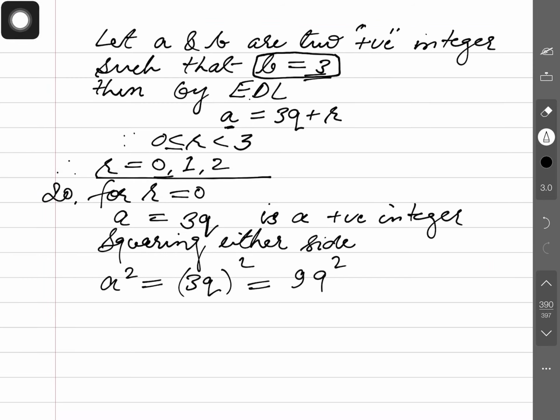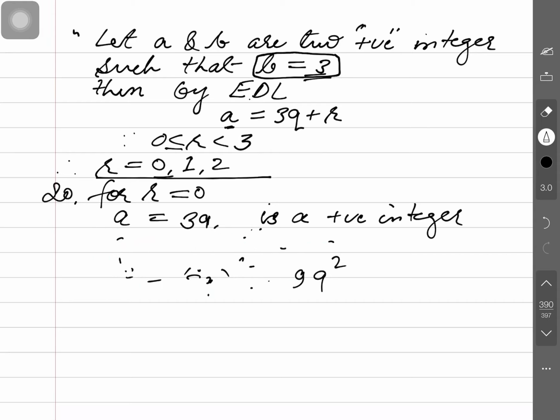Let a and b be two positive integers such that b is equal to 3. The main thing to change here is that this is not squaring. What is to be done here? Cubing, because cubing is being asked here. So cubing on either side.